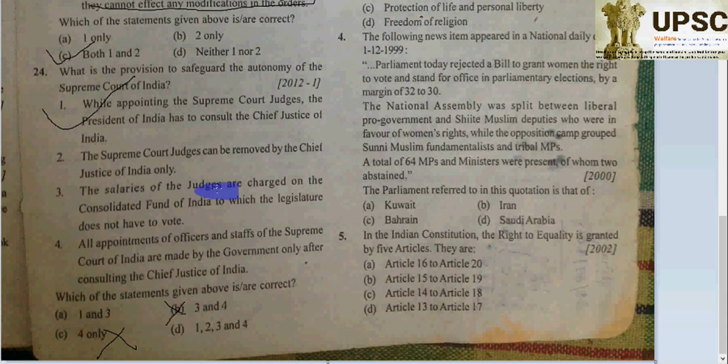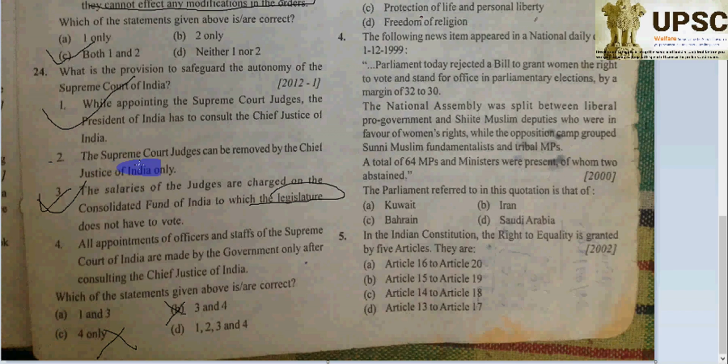Now see, the salary of the judges is charged on the Consolidated Fund of India. Absolutely correct. The legislature doesn't have to vote on it.